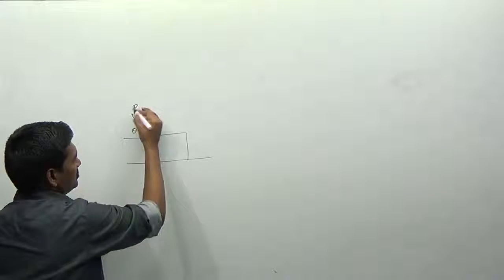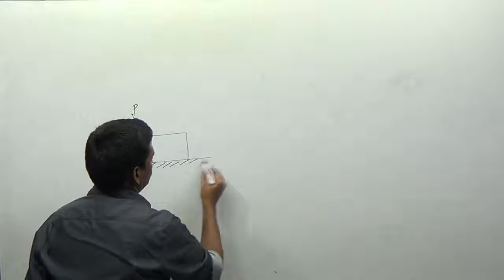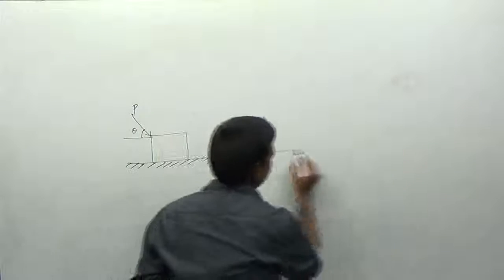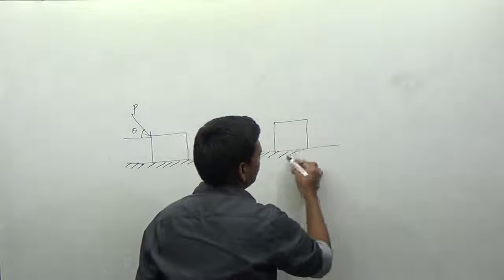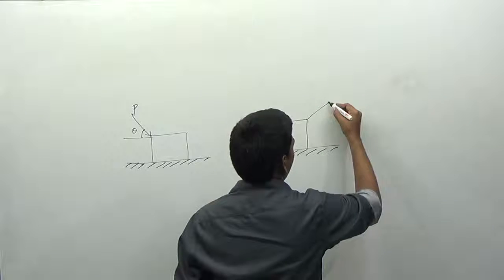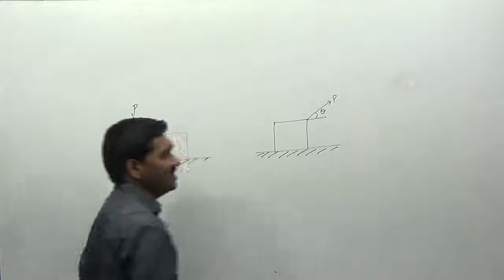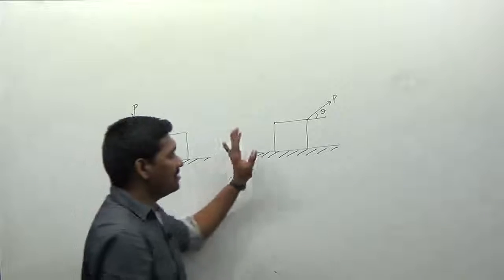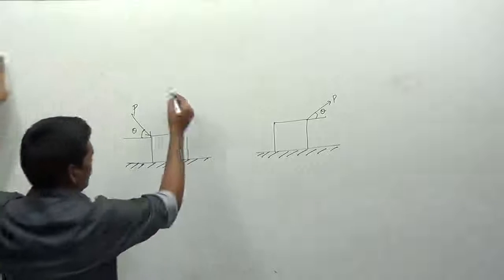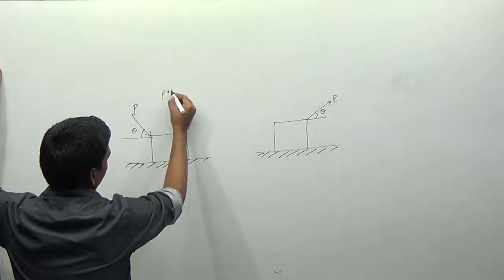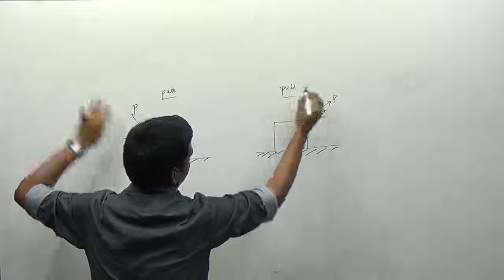This is the force P here. And this is the surface, and I am taking the same block resting on the same surface, but I will be applying the pushing force here, making the same angle theta. That means we are applying the force away from the body. But here we are applying the force towards the body. Therefore, this is nothing but the pushing force, and here I can say this is the pulling force, right?